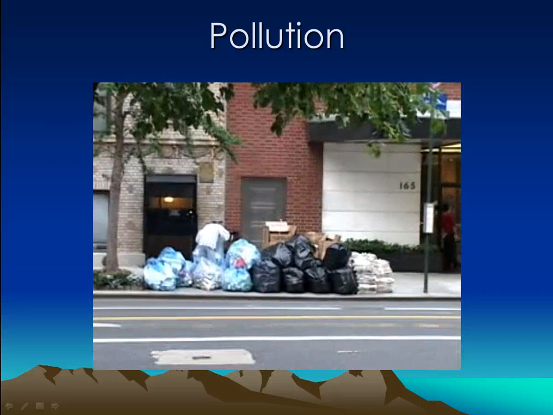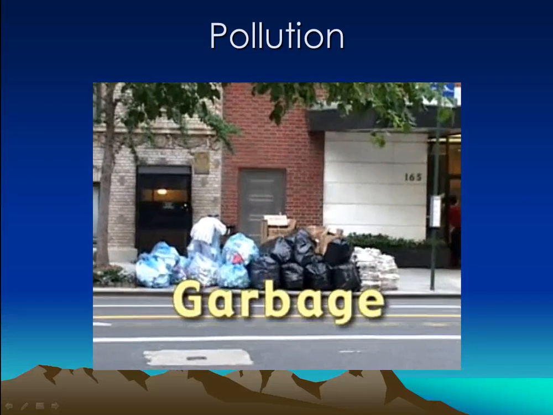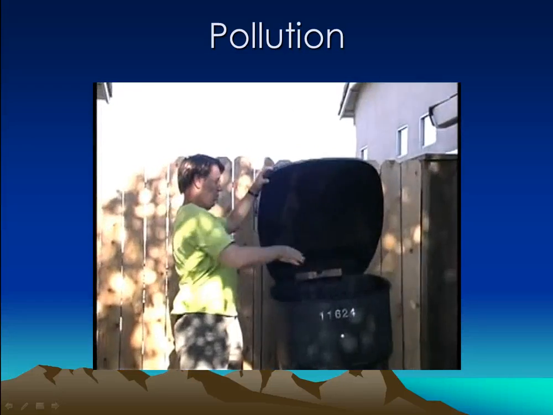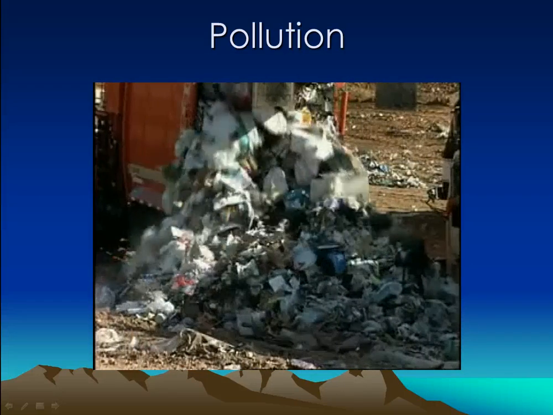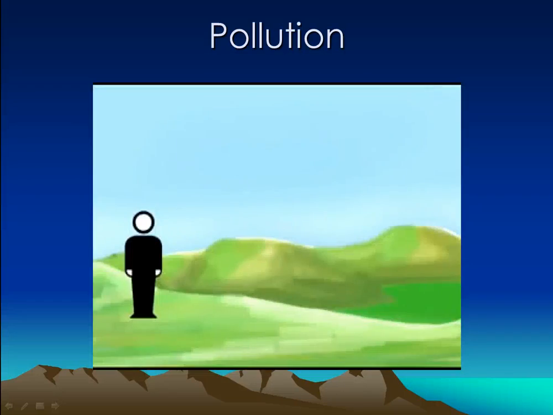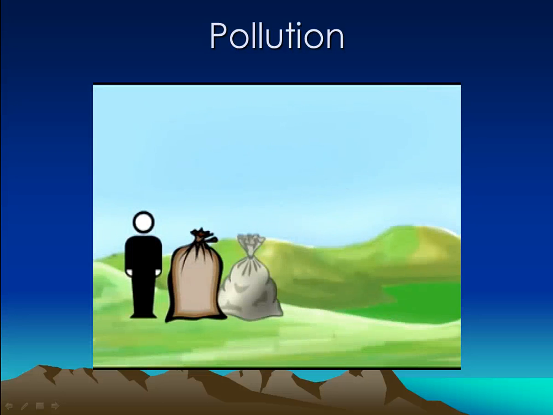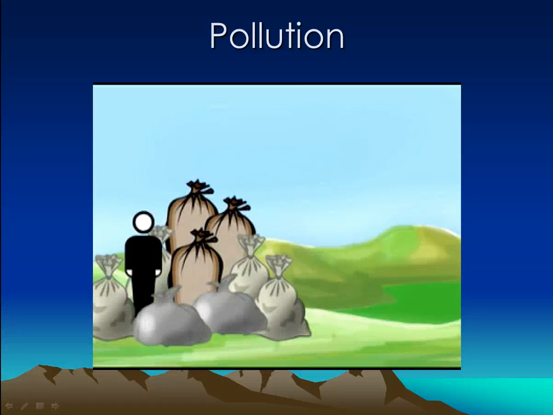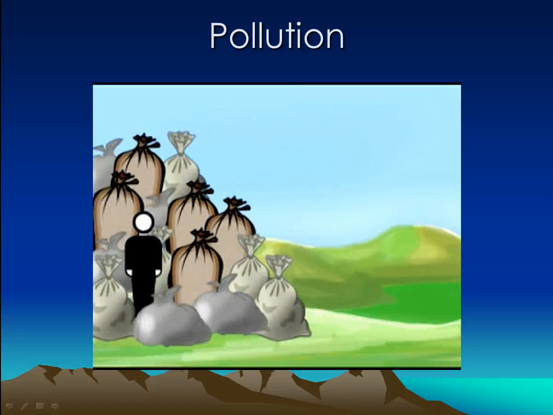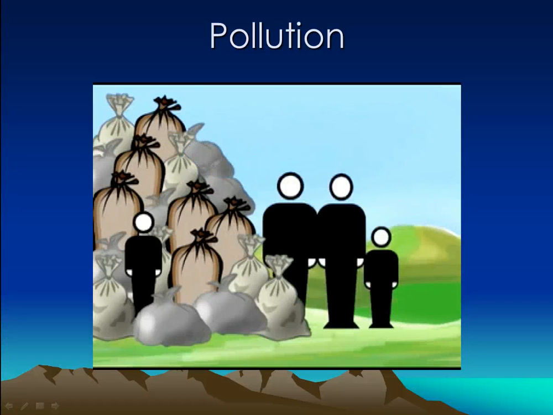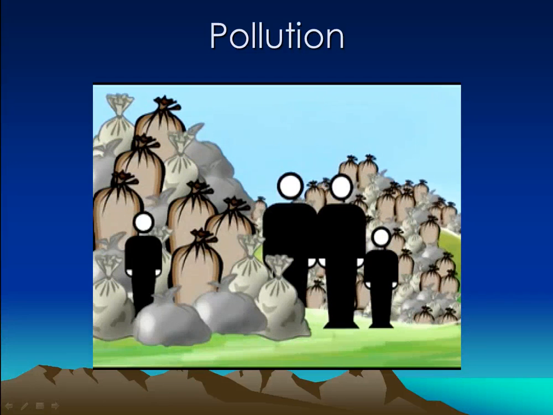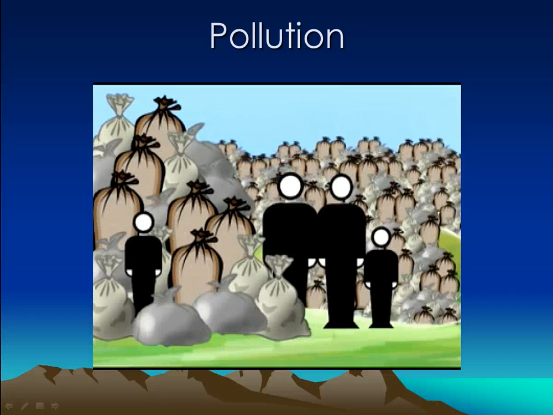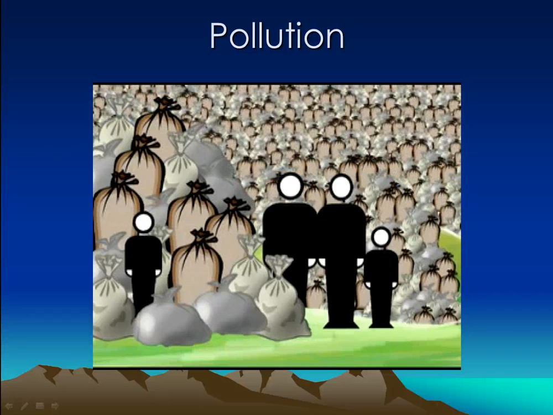People also pollute the earth by making garbage. People make a lot of garbage each year, about 10 times their own body weight. So if you weigh 60 pounds, you probably make about 600 pounds of garbage in a year. Now that really adds up when you count the garbage that the rest of your family makes, plus the garbage that your neighbors make, and the garbage your whole community makes.